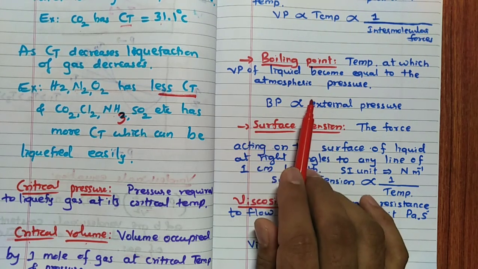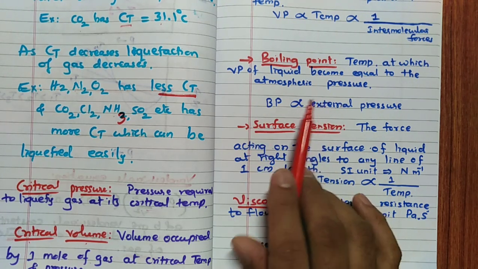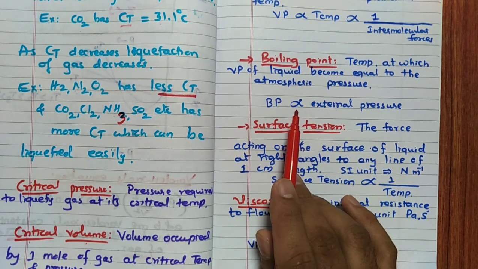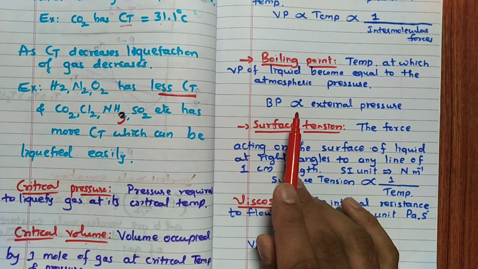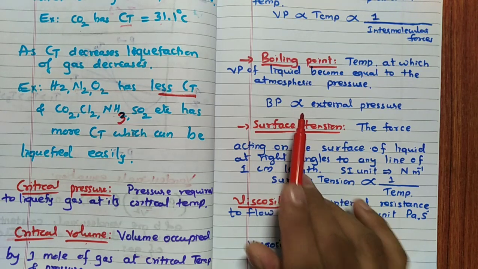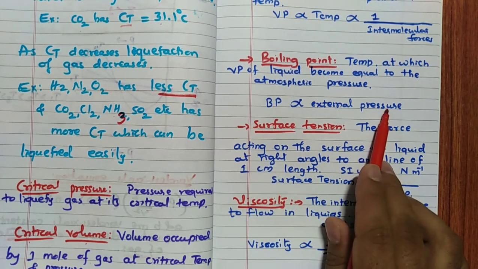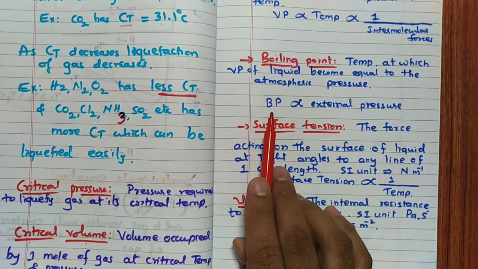Remember, on mountains, water boils at less than 100 degrees Celsius. Inside the sea level, water boils at more than 100 degrees Celsius. The reason for that is, if external pressure is more, boiling point is more. If external pressure is less, boiling point is less.